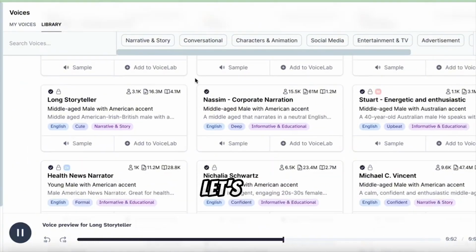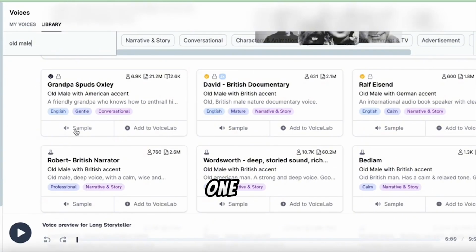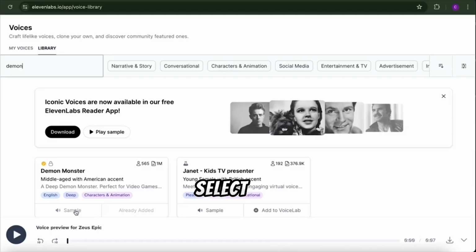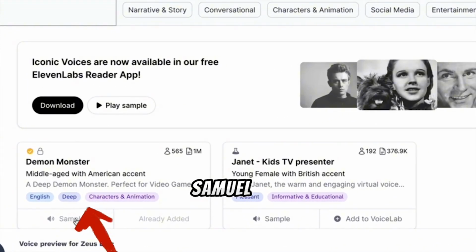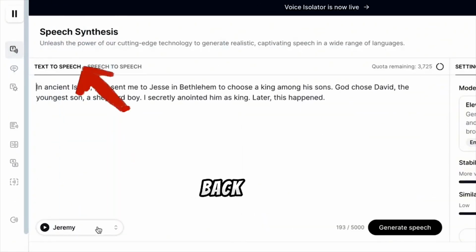In the search box, let's search for old male. This will filter the voices that are old male. Then listen to them and find the one that suits best. Let's select this as it suits our Prophet Samuel character very well. So add it to your library and go back to speech.